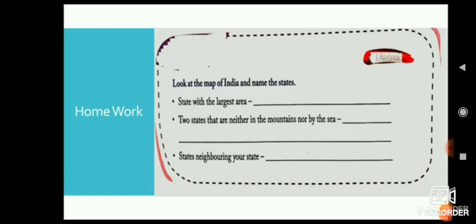So, what is our state? In which state are we living? In Maharashtra, right? So, what are the neighboring states of Maharashtra? Look at the political map of India, on the map booklet, page number 1. So, we can write Gujarat, Madhya Pradesh, Chhattisgarh, Telangana, Karnataka and Goa.